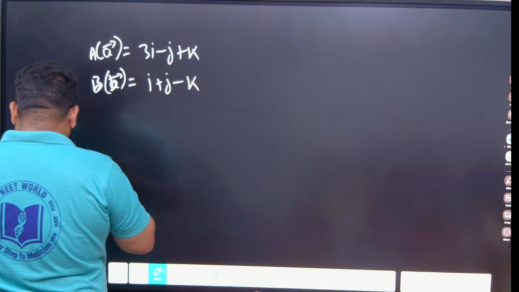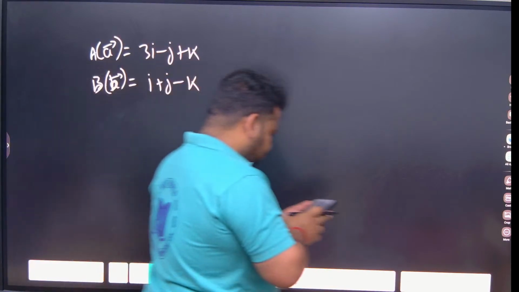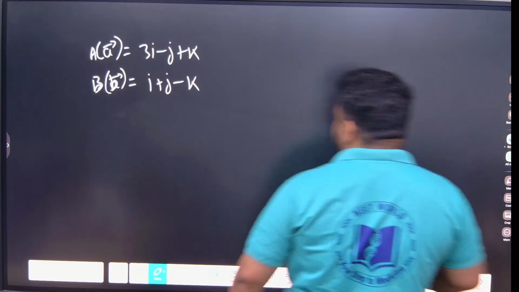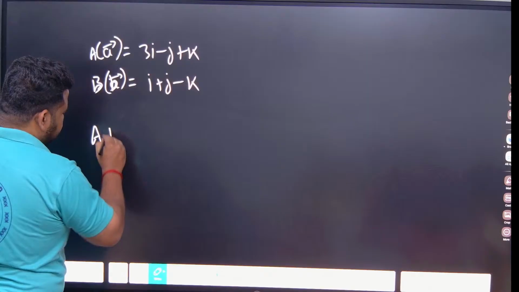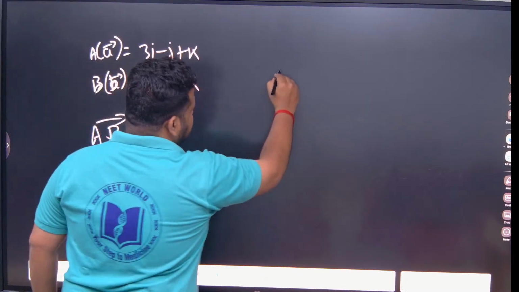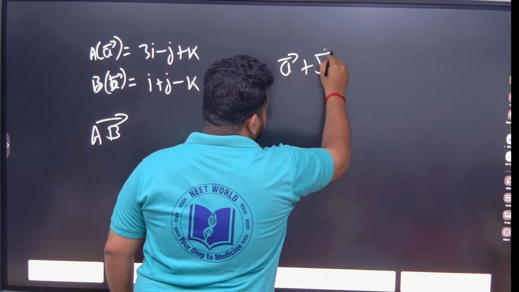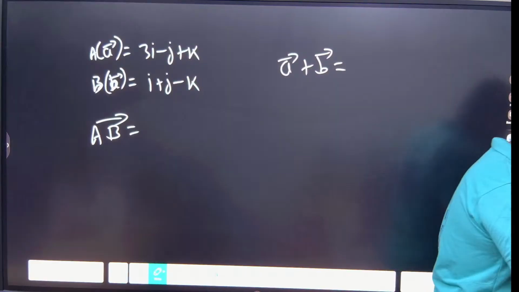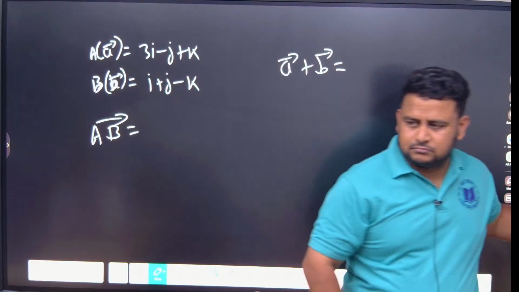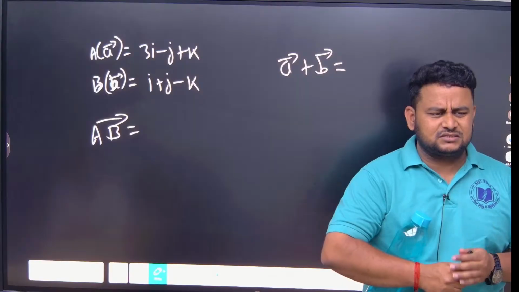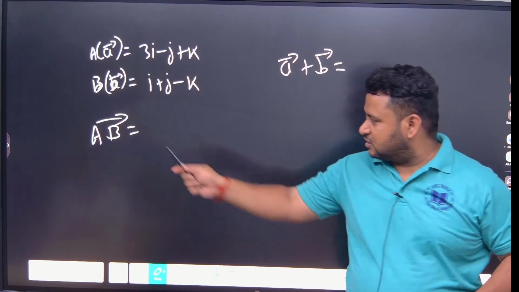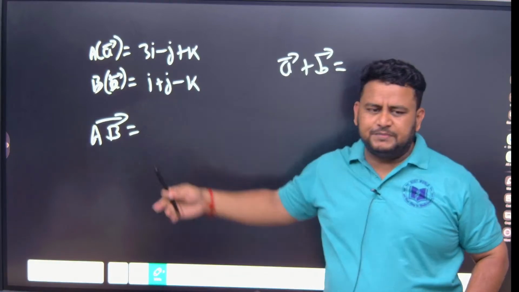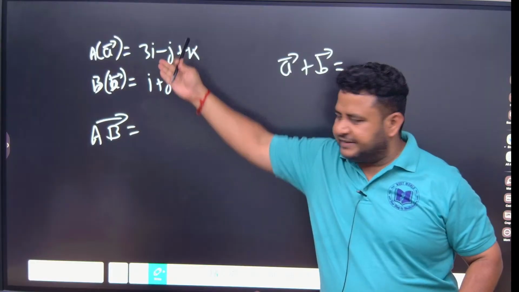Now my question to you is, first find the value of AB, and then find the value of A plus B. How do you find AB? Don't make the mistake, it is not OA, it is OB minus OA. OB is nothing but B. So B minus A. Do that, what will you get?